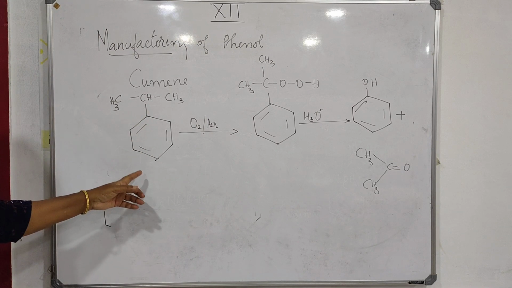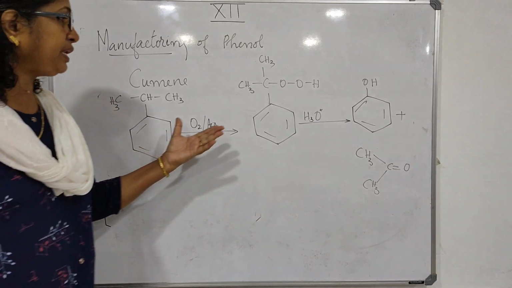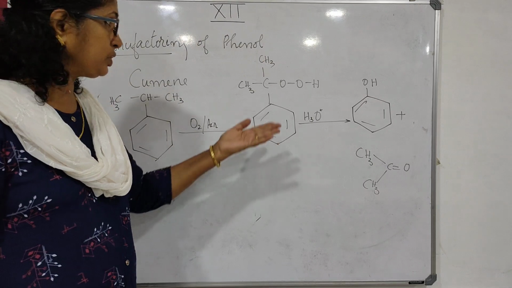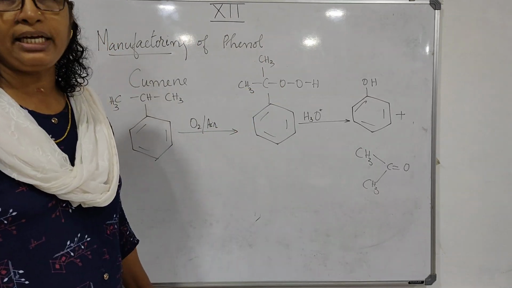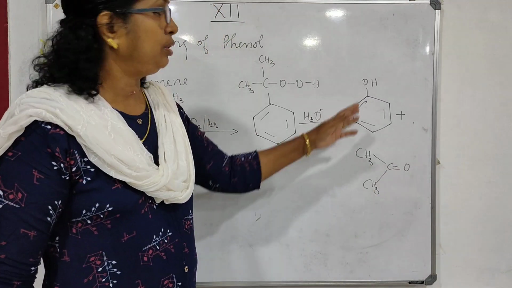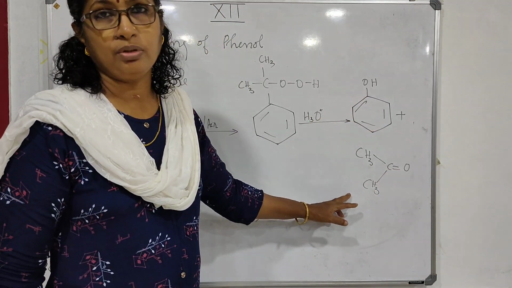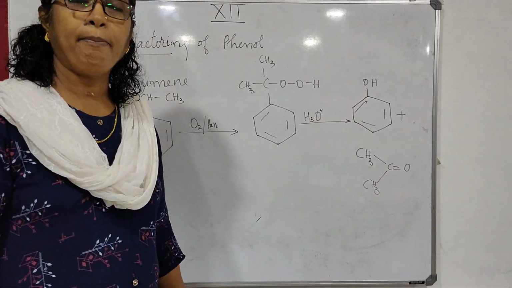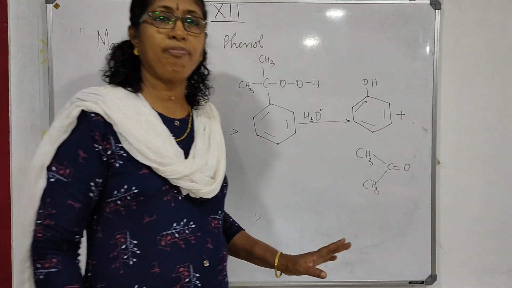Cumene is 2-phenylpropane. This is subjected to air oxidation. You will get cumene hydroperoxide, which on hydrolysis will give you phenol and acetone. Acetone is obtained as a byproduct. So these are the methods of preparation.